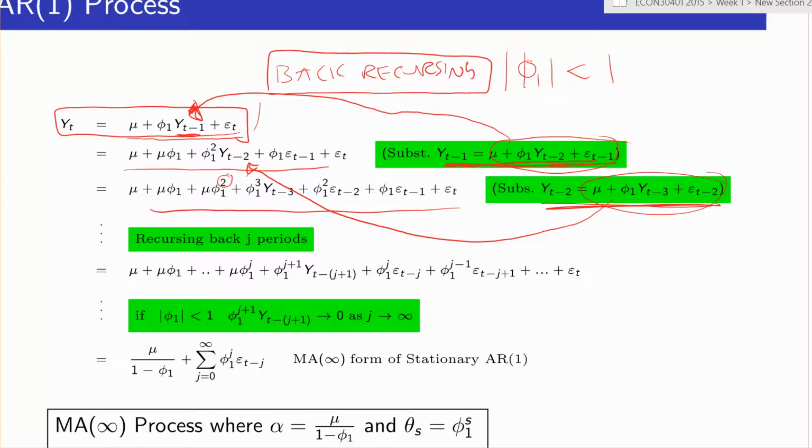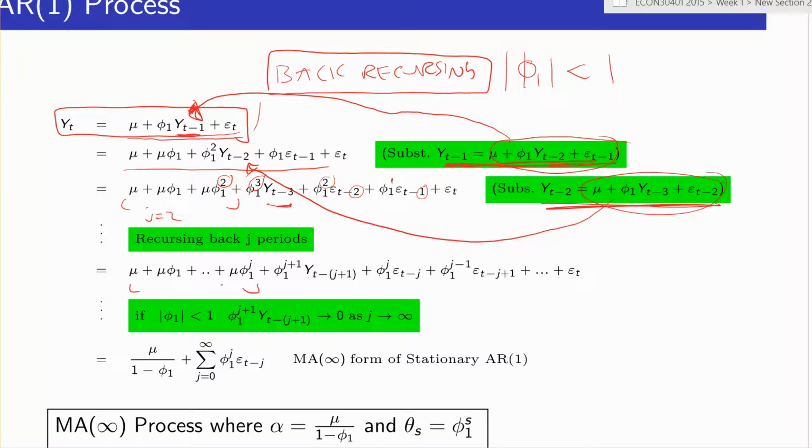We've summed up to mu phi1 squared. We've gone back to 3 here, which is j plus 1. See how the lag matches the coefficient: this is phi1 to the 1, and the lag here matches the power here. If you're not sure, you can do it yourself by hand. If we now worked out Y_{t-3} and kept going, if we did this j periods, we're going to get the sum of this up to j, which we saw here for j equals 2. So this just generalizes it to j equals 3, 4, 5, 6.